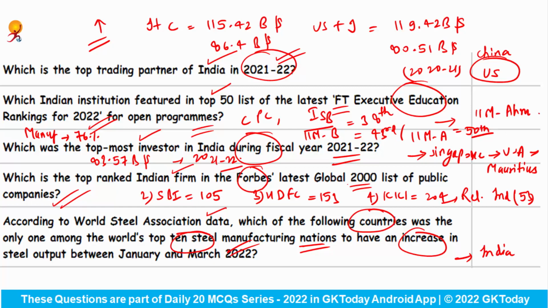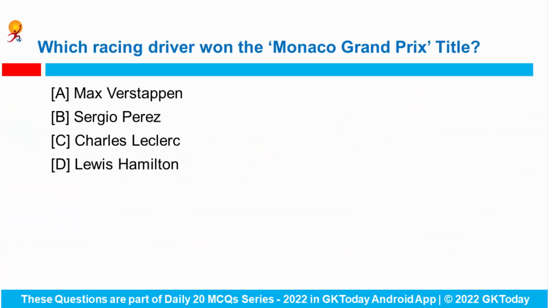And which are the top 5 steel producing nations? First is China, second is India, third is Japan, fourth is USA, and the fifth one is Russia. Now next question.